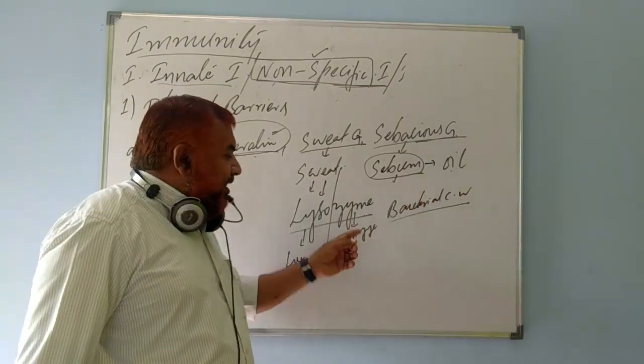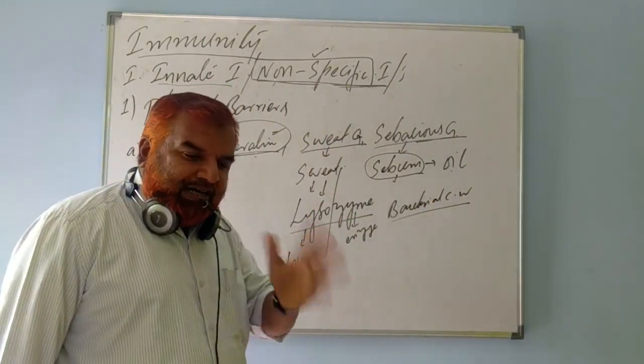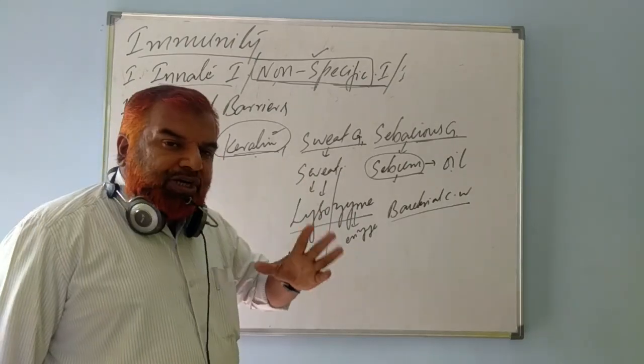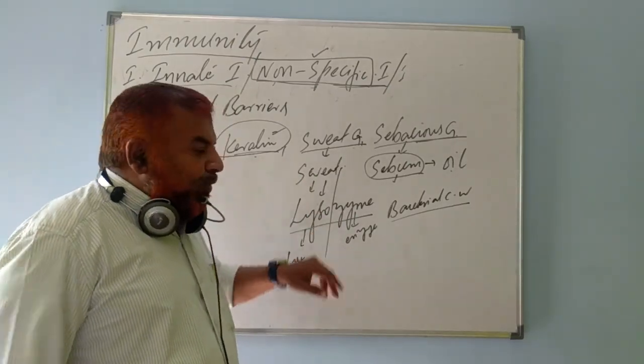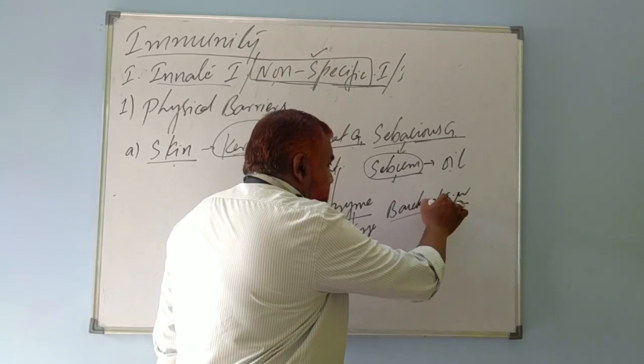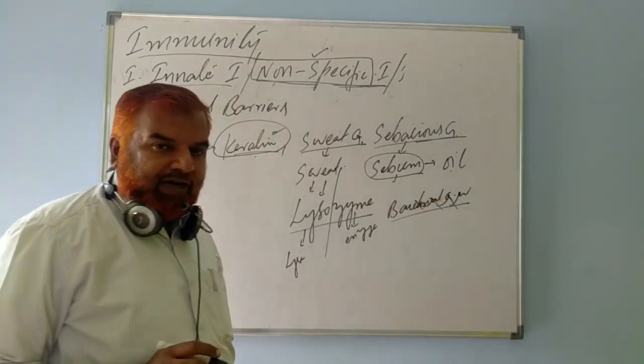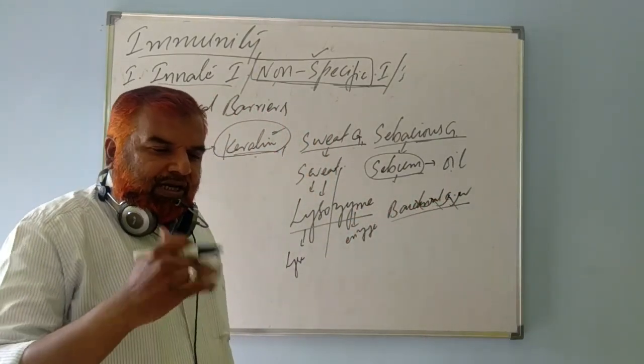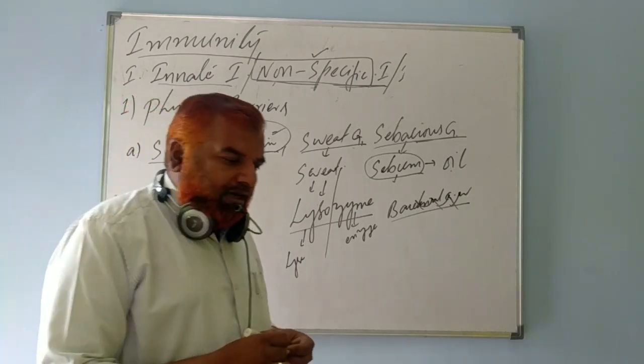That cell wall will be lysed, broken, cut, ruptured, damaged by this enzyme. Once the bacterial cell wall is ruptured, the bacteria cannot survive, cannot enter into the body, cannot cause harm to us, cannot cause a disease.